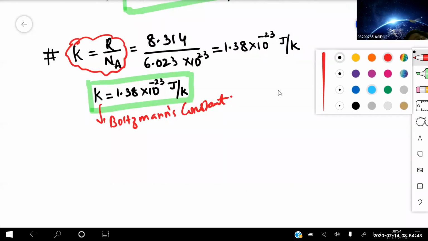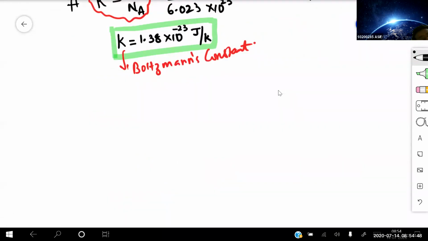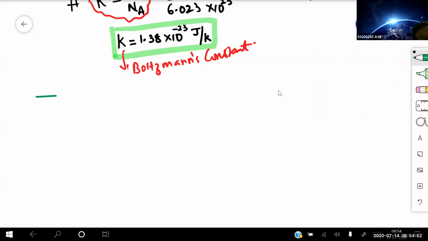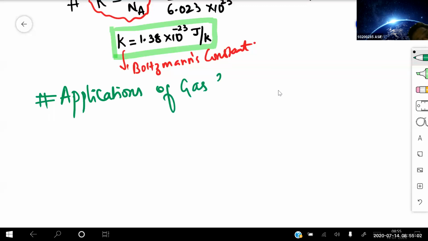Now open your mind yourself and try to do this one. Yesterday I have already told you the graphs. So let us take this next side heading: applications of gas equations. Be a little bit careful and be attentive. Now it is very important to use your brain cells to give me the answer.